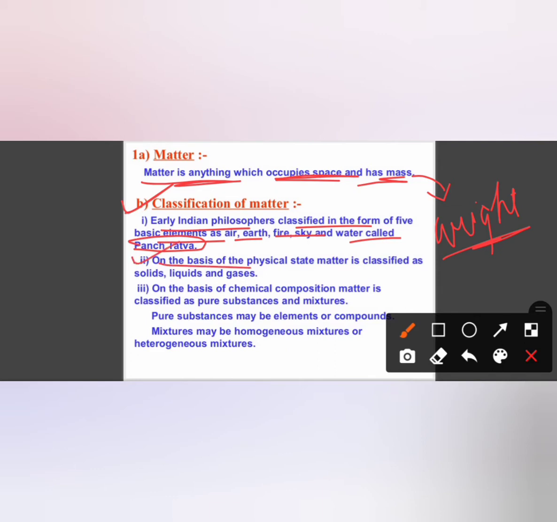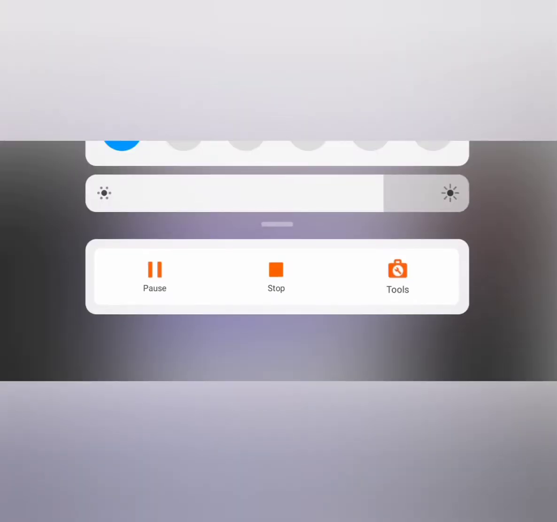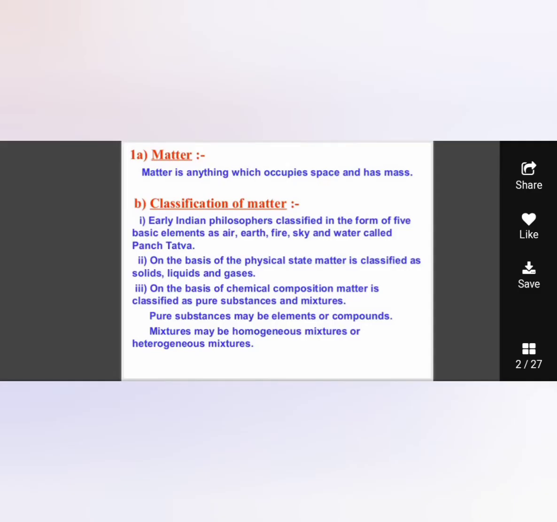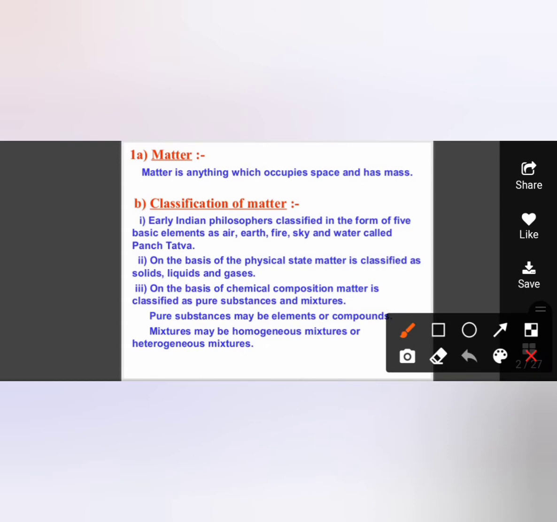On the basis of physical state, matter is classified into 3: solid, liquid and gases. And on the basis of chemical composition, matter is classified as pure substances and mixtures. But basically we are going to study the 5 states of matter, right? Just a minute. I was trying to get a clean slide so that I can make a flow chart, but I'm not able to get it, so I'm making it here itself.